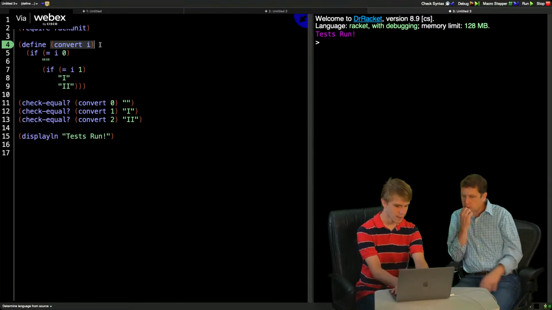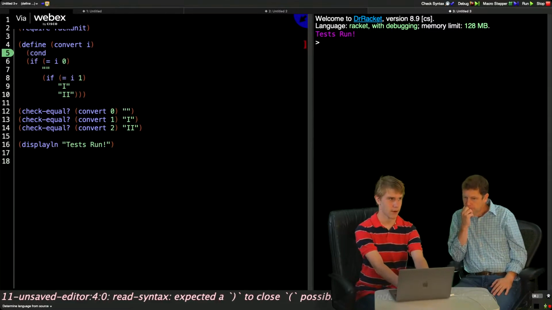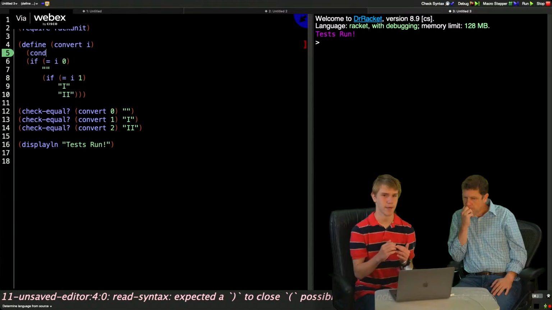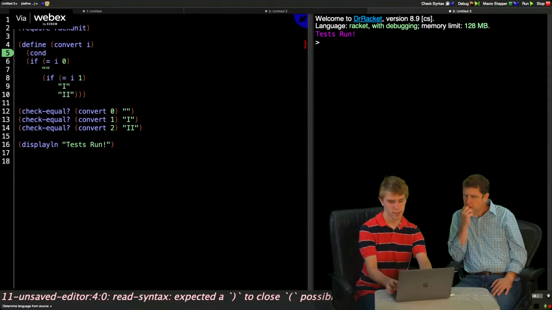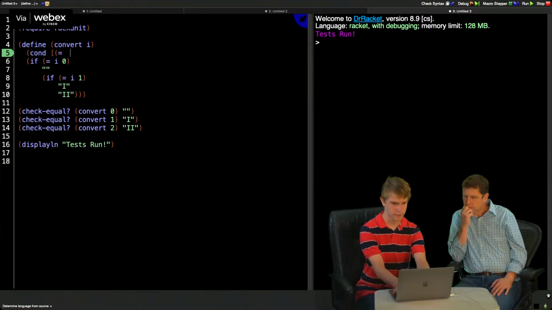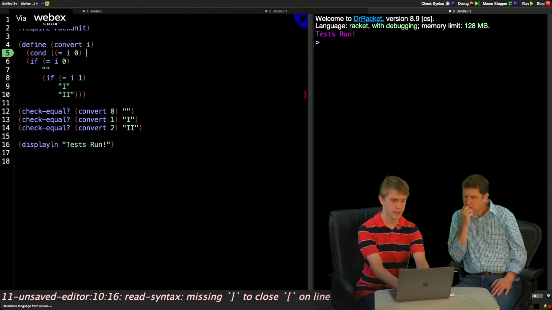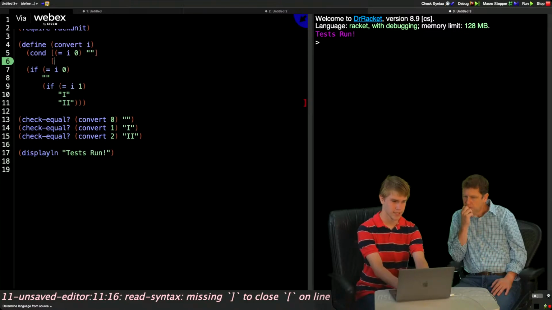So what are you going to do? How are you going to refactor? I'm going to use a function called cond. And cond is basically like a bunch of ifs stacked on top of each other. So it asks a question, and then it tells you to perform an action if the question is true. Okay. So let's start at 0. If I is equal to 0, and you need the parentheses because that's how Racket knows you're calling a function, then we want it to return an empty list, and then closing bracket. You don't have to use a bracket, it just makes it easier to read.